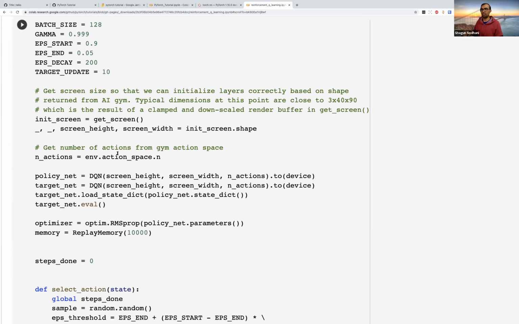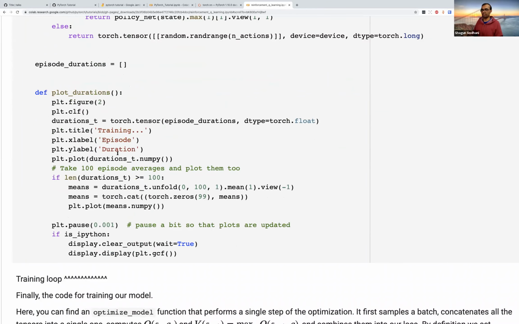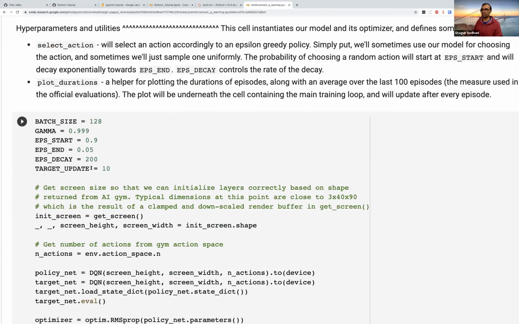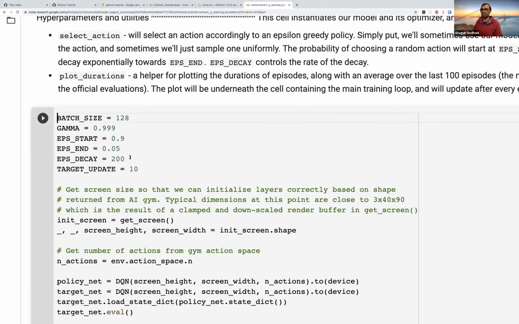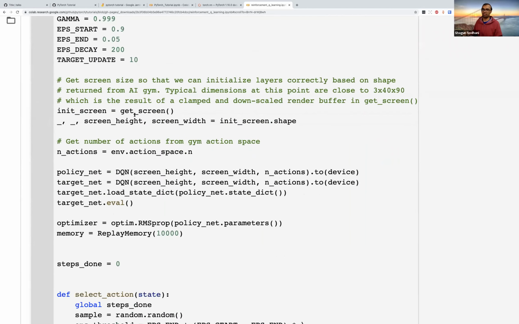Yeah, okay. So let's look at this piece. Remember, we haven't defined the model yet, but if we assume that we have the model somehow, let's see what we are basically trying to do. We have all the hyperparameters defined here: the batch size, gamma, the start, end, decay, and the target update. We have these functions, the function which is going to give us the screen as well as the height and the width, so that we know what is the shape of the input to the agent.